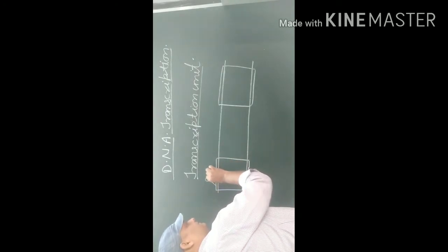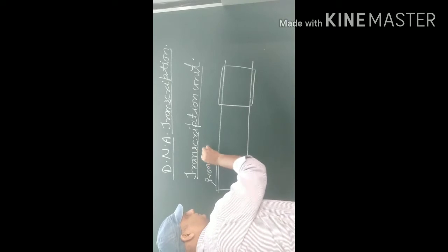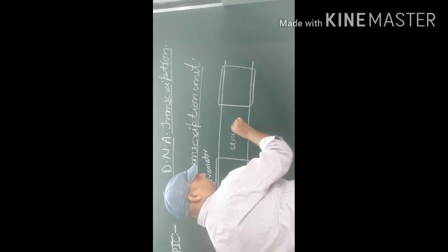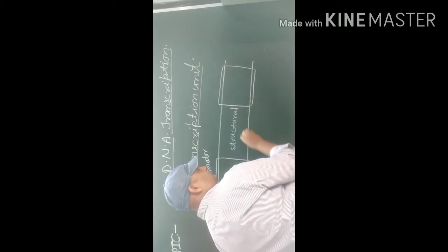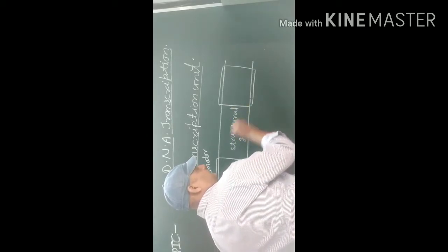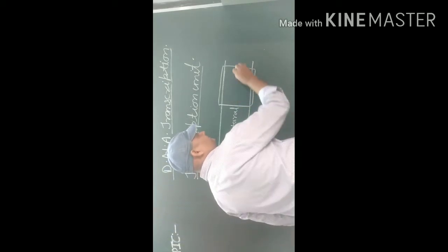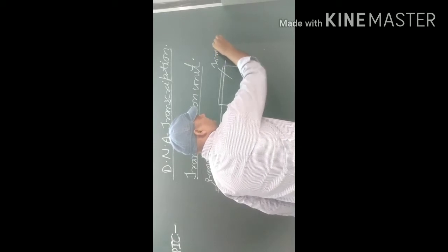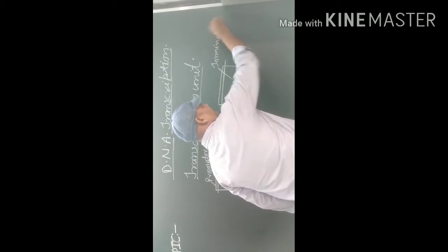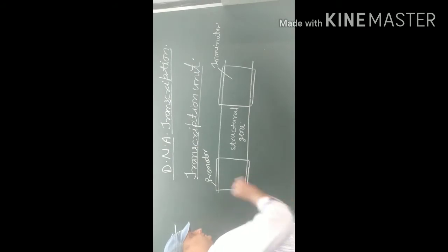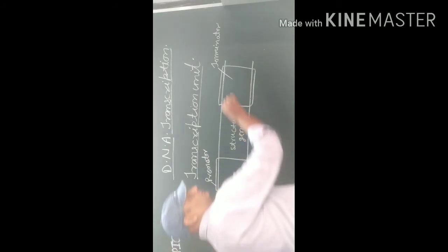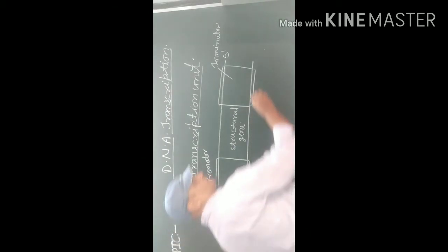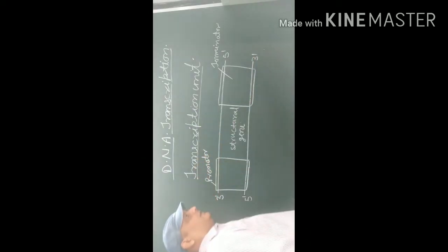Promoter, structural gene, and terminator, with 5 to 3 polarity.